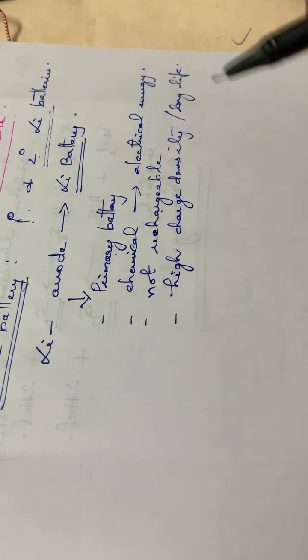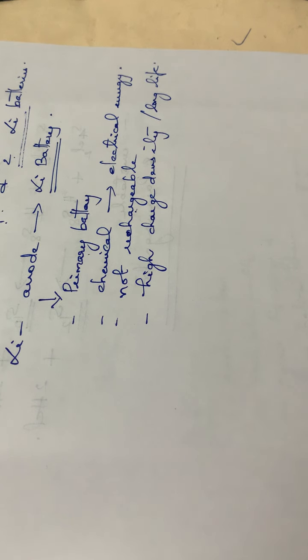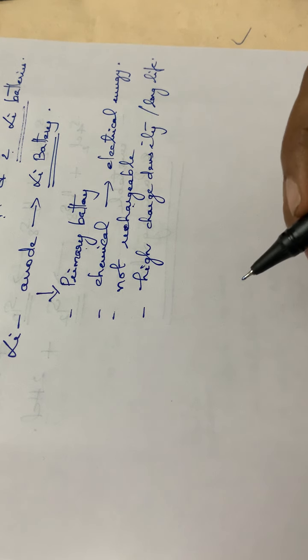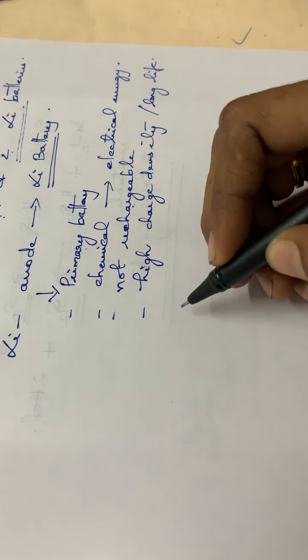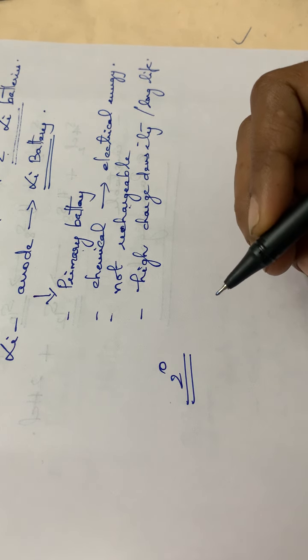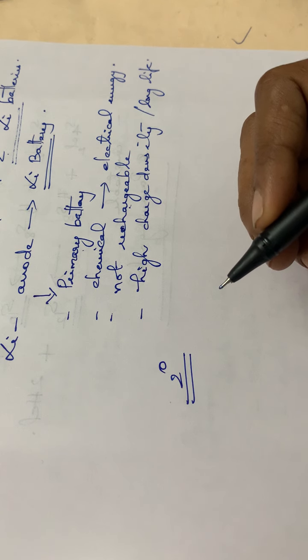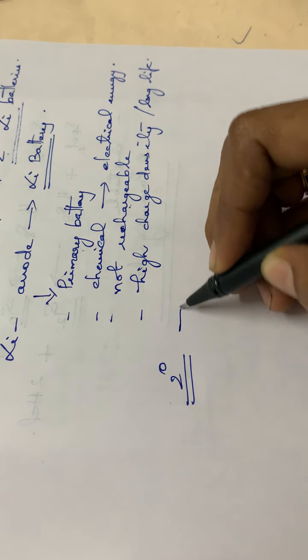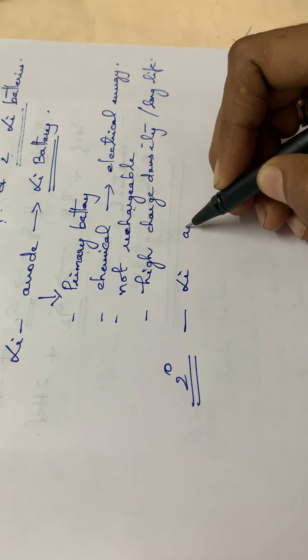And also in the secondary lithium battery, what happens is that lithium moves as Li plus ions from anode to cathode.